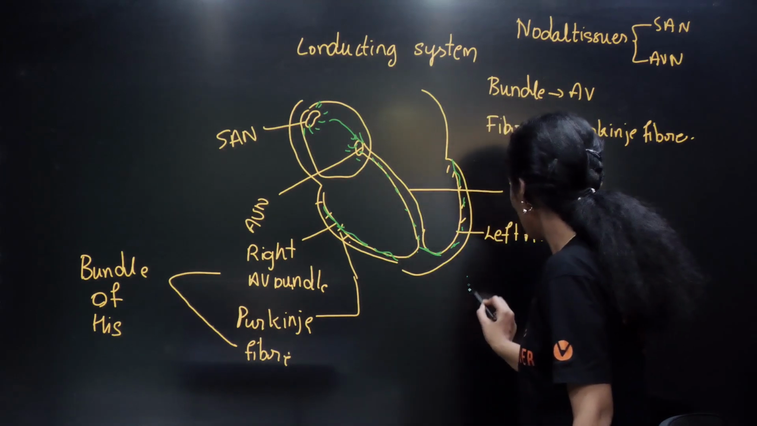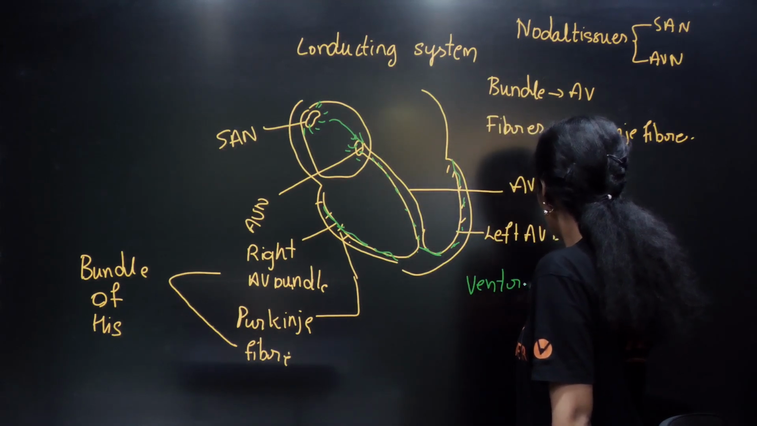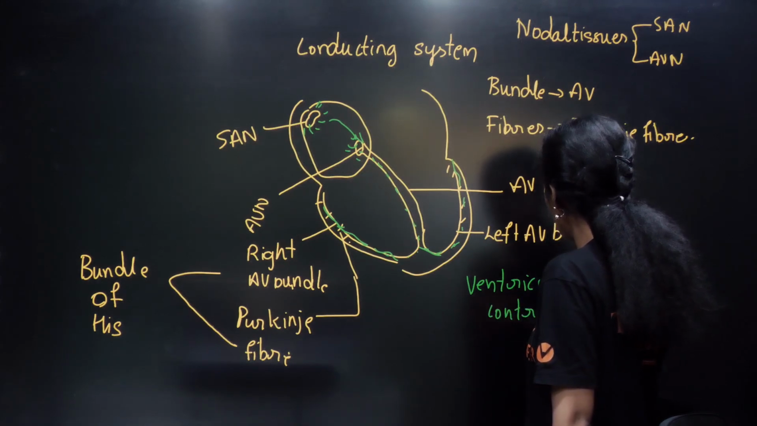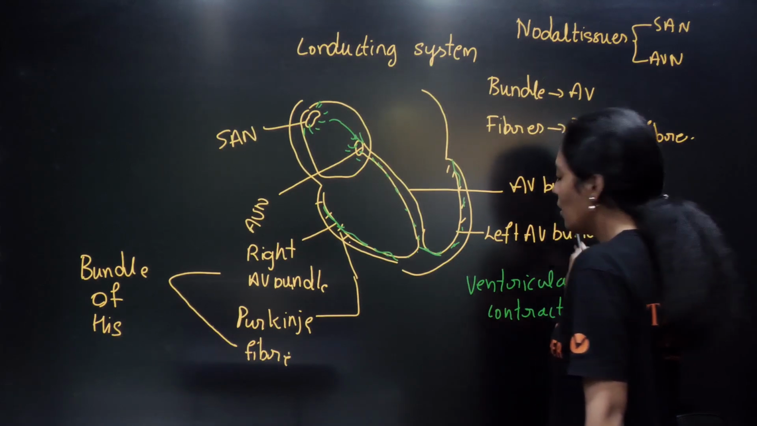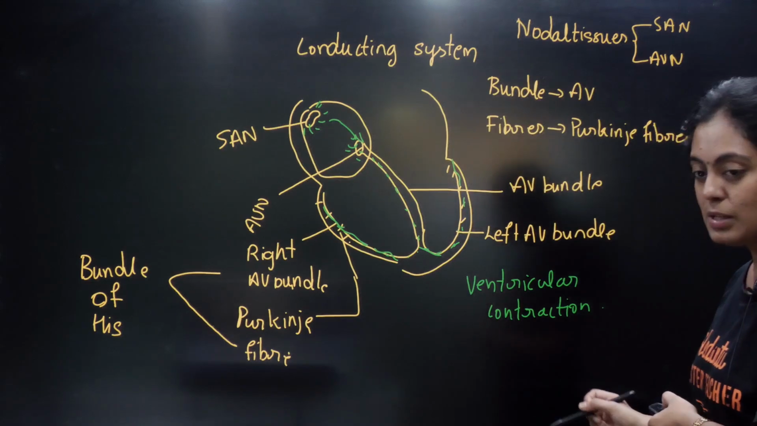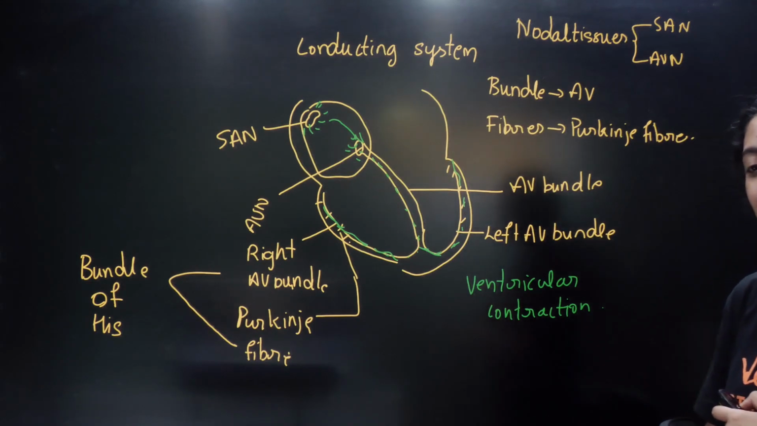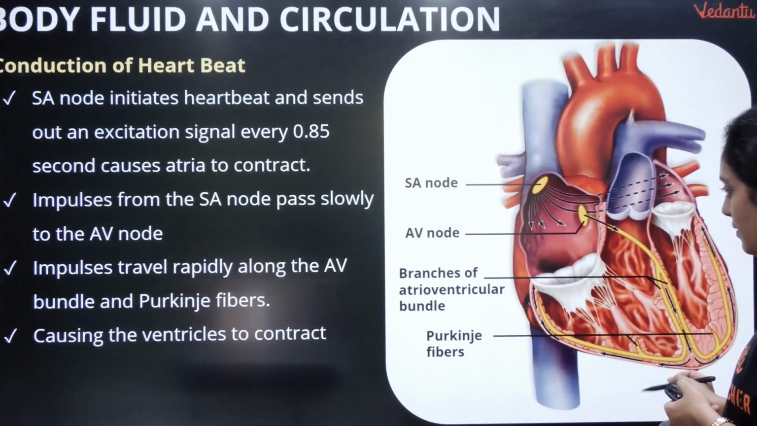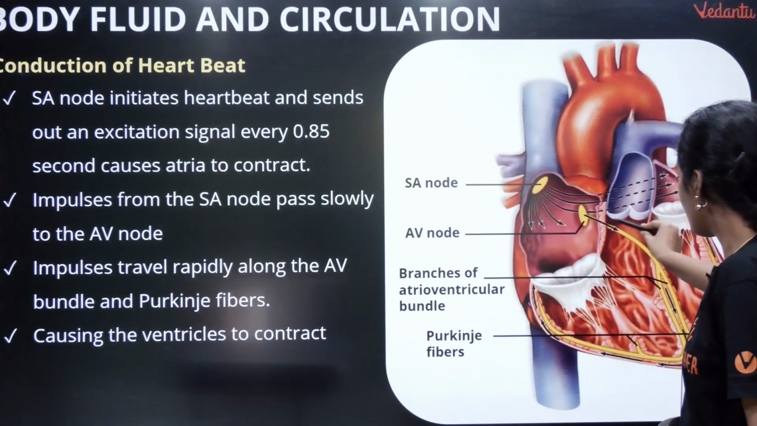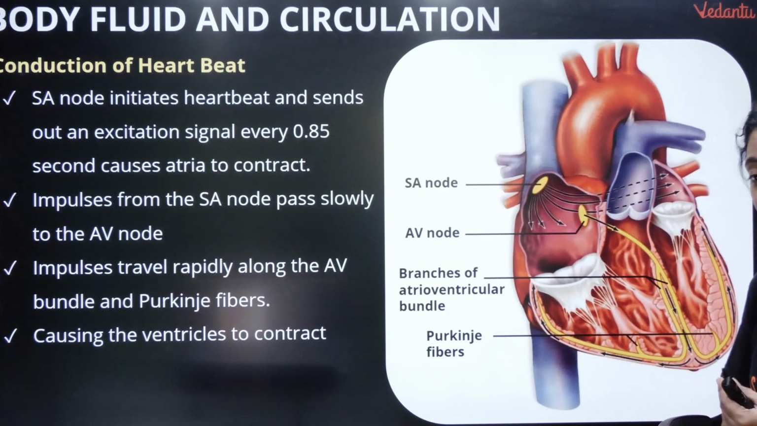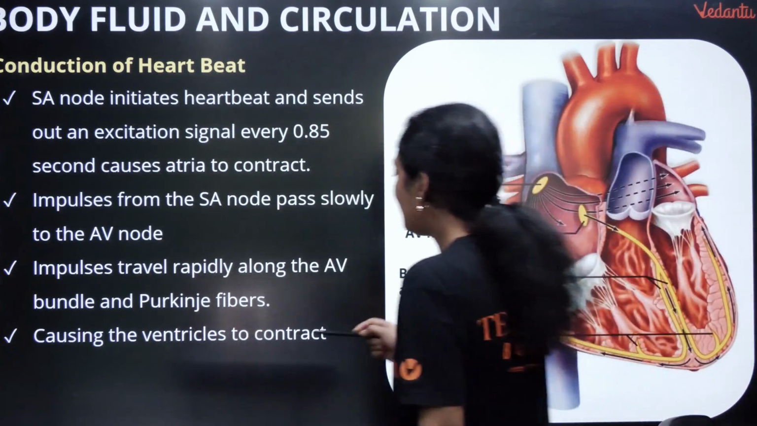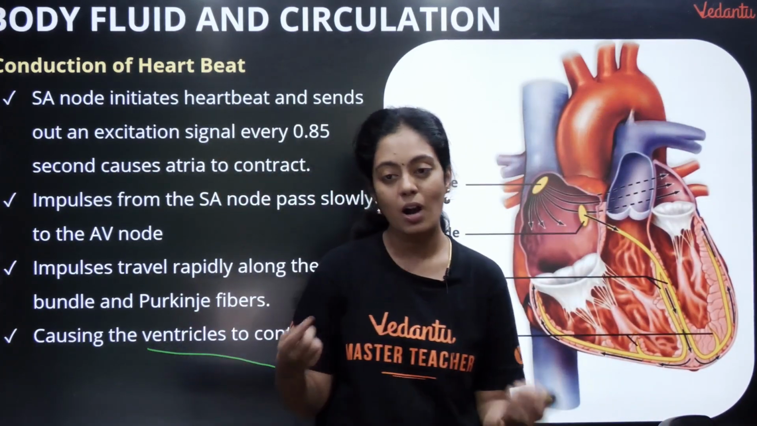So what is the whole function? It causes ventricular contraction. Very, very important, guys. Okay, clear? Are all of you clear with what is happening here? This is the conducting system of your heart. So we finish this. This is what I was saying: SA node to AVN, from AVN to branches of your atrioventricular bundle and then your Purkinje fiber. And this is going to cause the ventricles to contract, ventricular contraction.